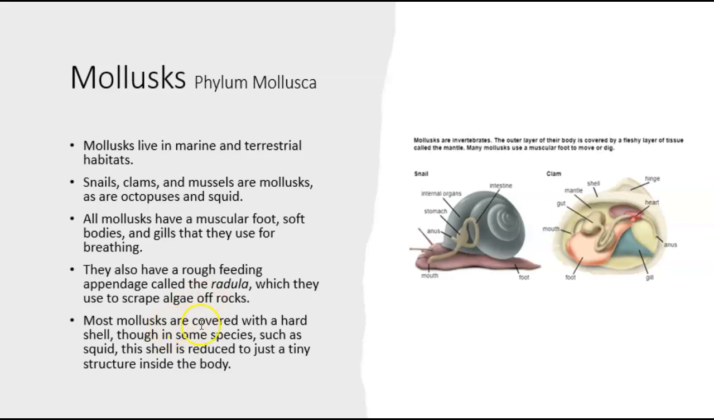Okay. Most mollusks are covered with a hard shell, like in the snail and the clam. But others, like the octopus and the squid, they do have a shell, but it's just a tiny little structure inside their body. So you might not even realize that they do have a little shell.